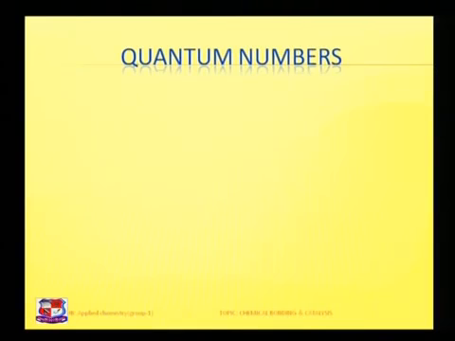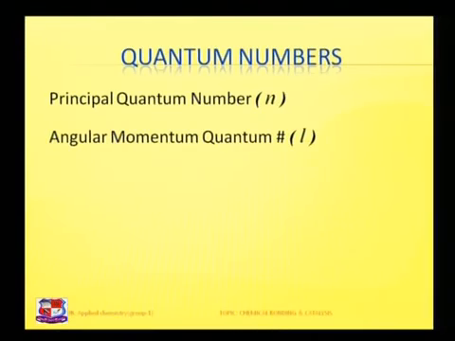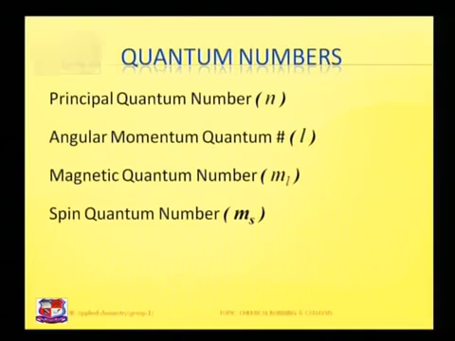To describe the different shapes of these orbitals and suborbitals and their energy levels, there are four quantum numbers which describe the presence or the space of each electron. The first one is the principal quantum number, represented by n, which is the main energy shell that we have seen: 1, 2, 3. Then the angular momentum number l, and the magnetic quantum number, which defines the orientation in the particular field. The fourth one is the spin quantum number, that is the spinning of the electron either in a clockwise direction or anti-clockwise direction.